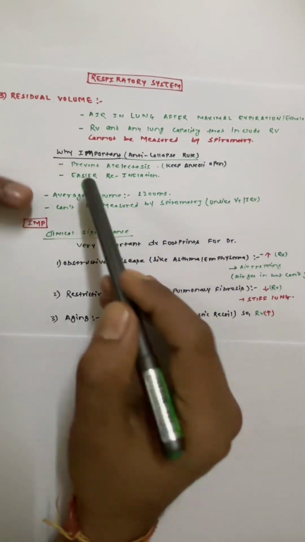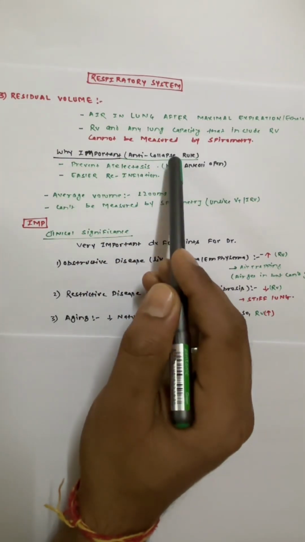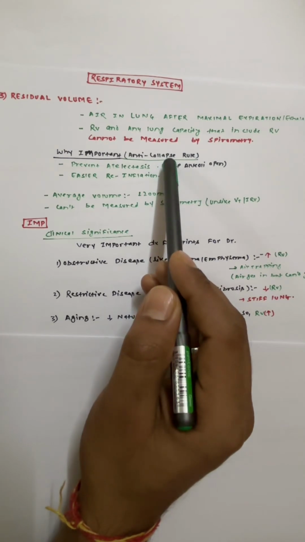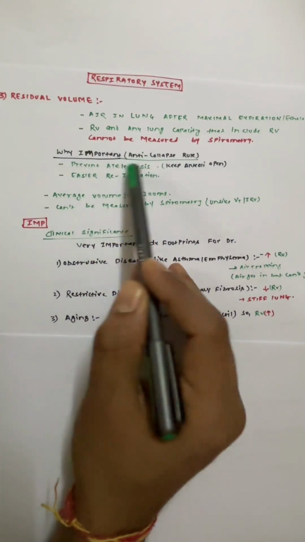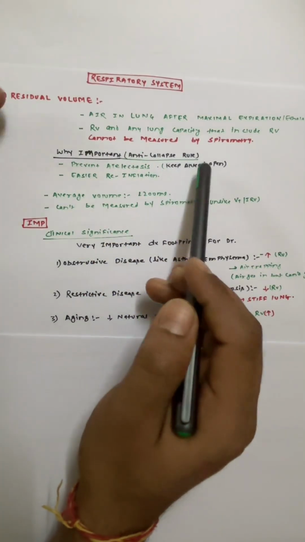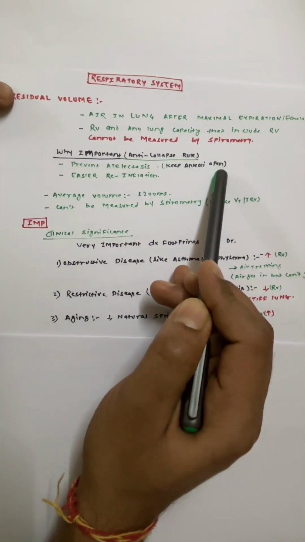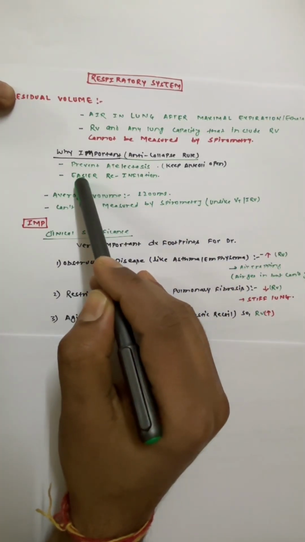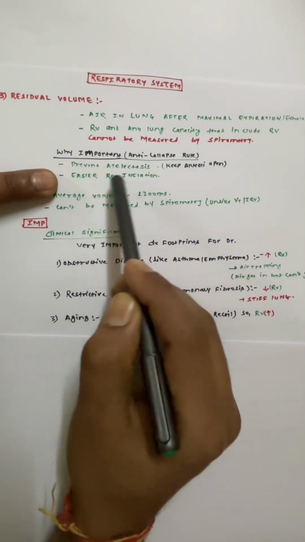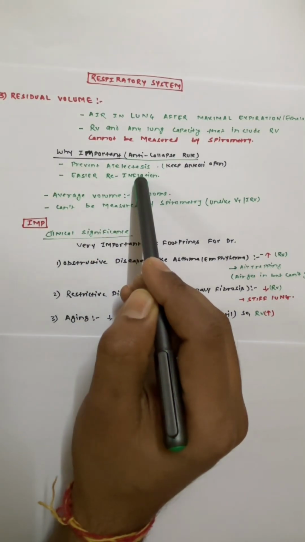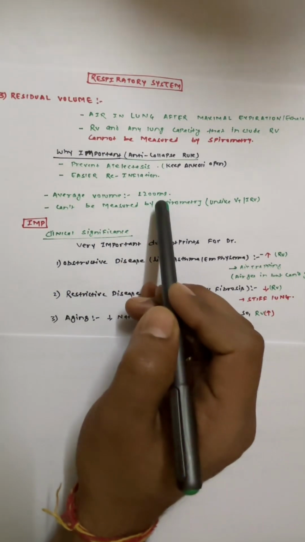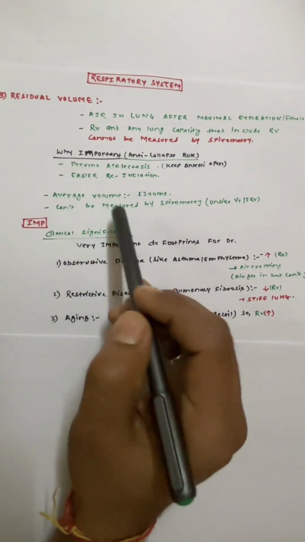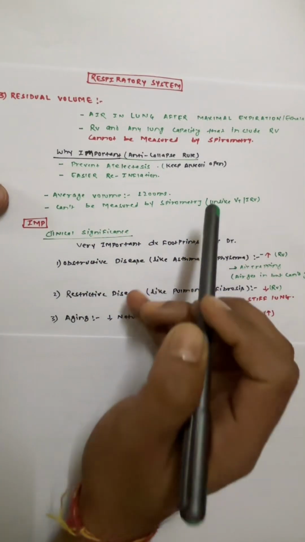So why is this important? Because residual volume, we also call the anti-collapse rule. It prevents atelectasis because the residual volume keeps the alveoli open. Then residual volume makes our lung easier to reinflate when you inhale the air. The average volume will be 1200 ml, and the residual volume can't be measured by spirometry.